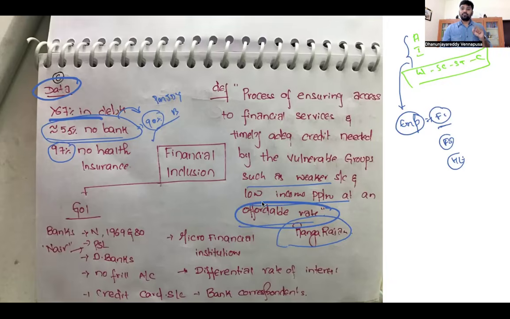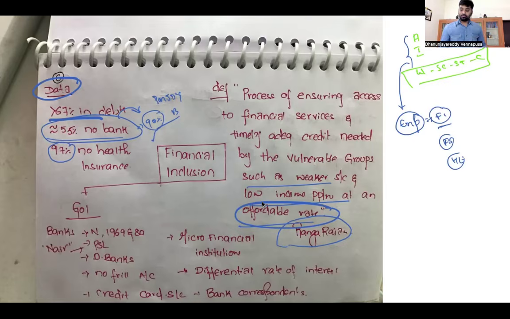So finance is very, very important to grow. Which finance? Institutional finance, or formal financial institutions, are necessary for this. But the data shows the country on the other side as far as financial inclusion is concerned. As a result, financial inclusion is a must to promote inclusive growth. Always remember, whenever you are writing inclusive growth, financial inclusion is a must.